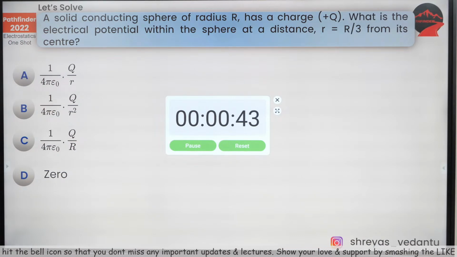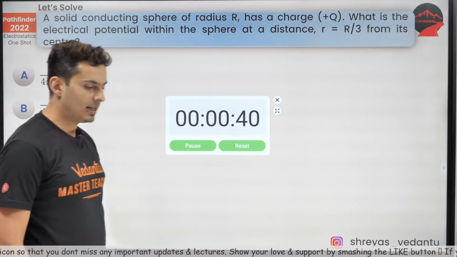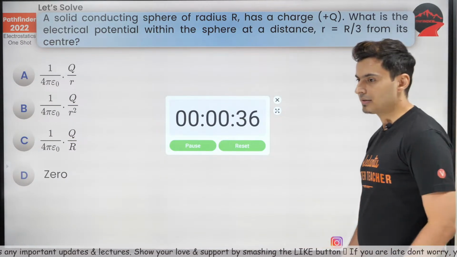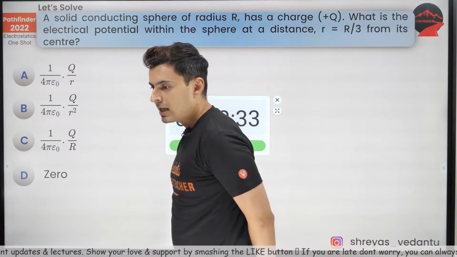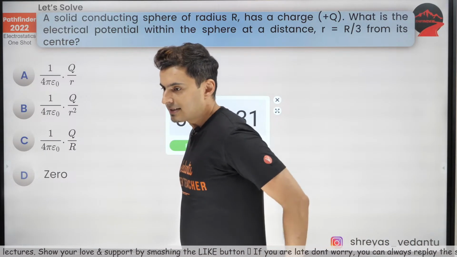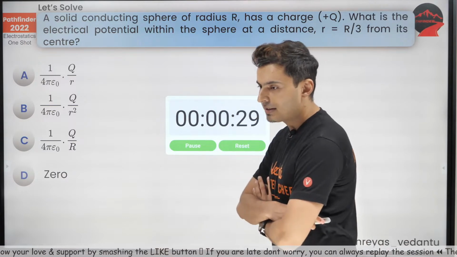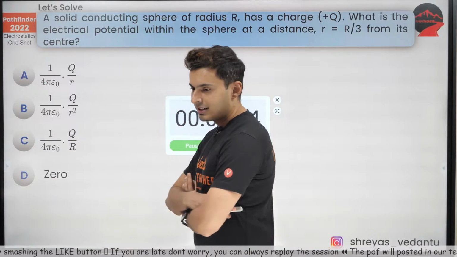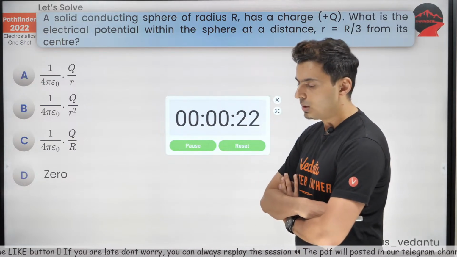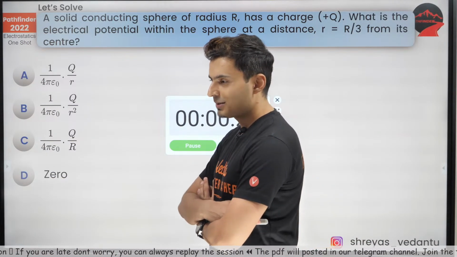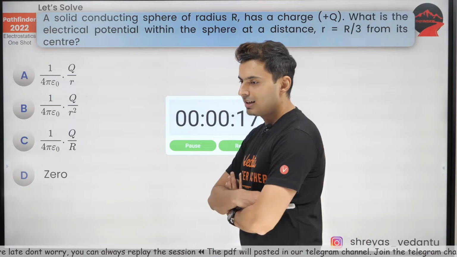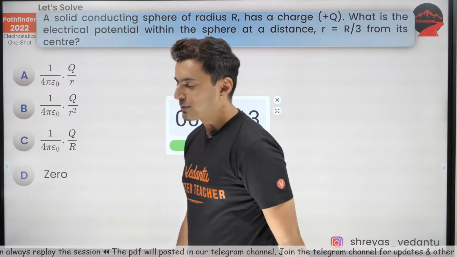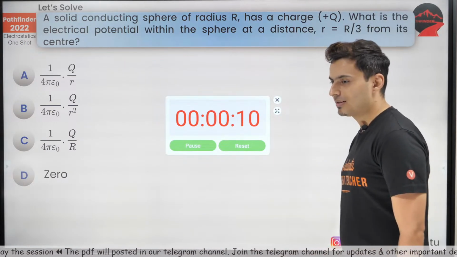What do you think is the potential at a distance of r by 3? Come on my warriors, figure this out. Let's see if you guys can get this. Very easy. Kavita, I just mentioned about Menti quiz, bacha. Hello, welcome. Oops, looks like people are confused. A, B, interesting. C also. Okay, well, the time is running out.